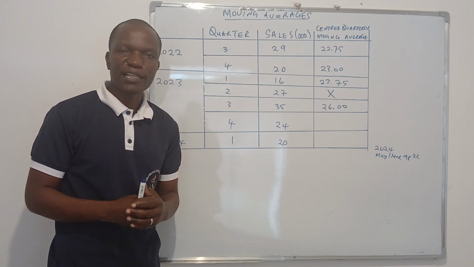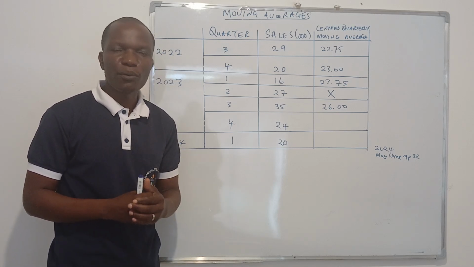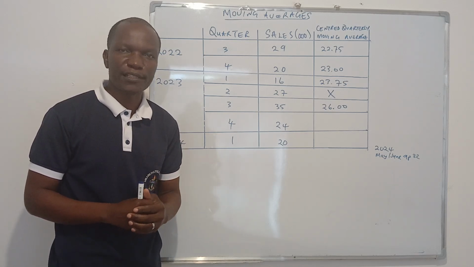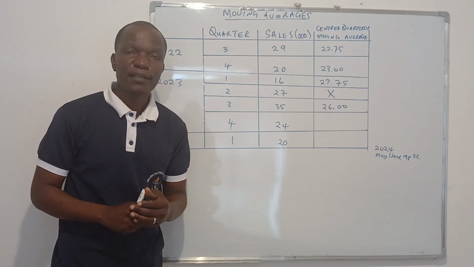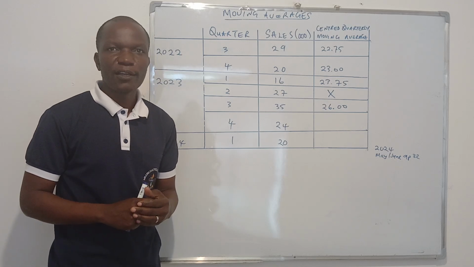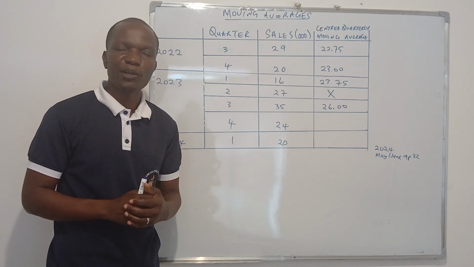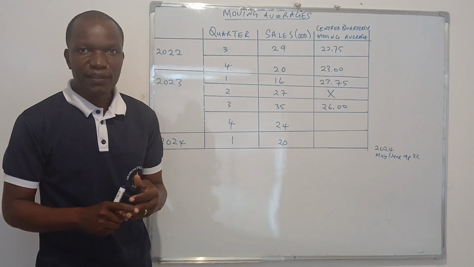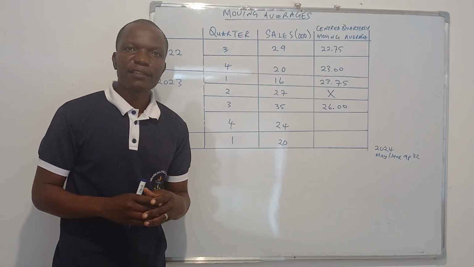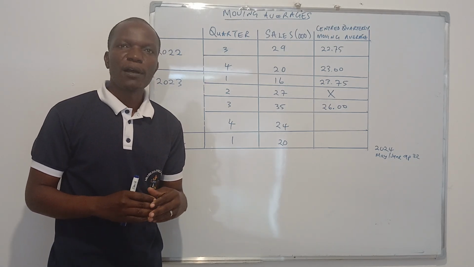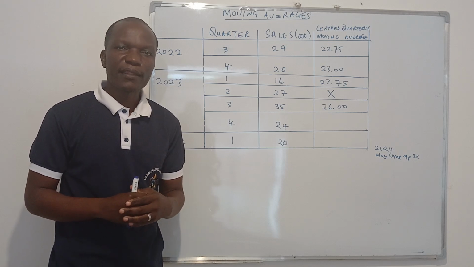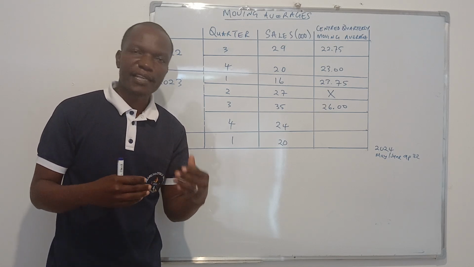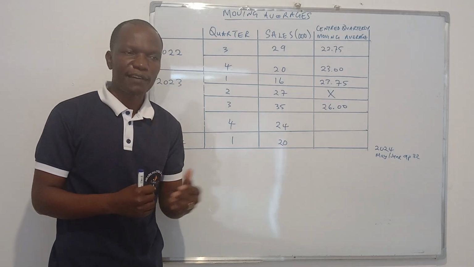There are questions that sometimes come when they say evaluate the importance of moving averages. They show us 4 types of fluctuations. The first one is called seasonal fluctuation, which occurs within a period of 1 year. It can be daily, weekly, or monthly. Then we have cyclical fluctuations that occur for a period of at least 1 year, and they are caused by changes in the business cycle like economic boom and recession. So they are called cyclical fluctuations.